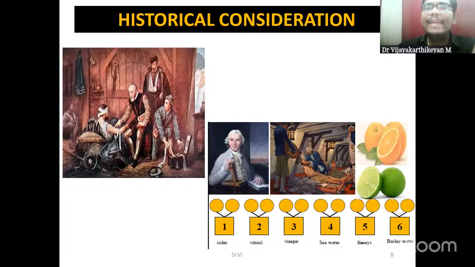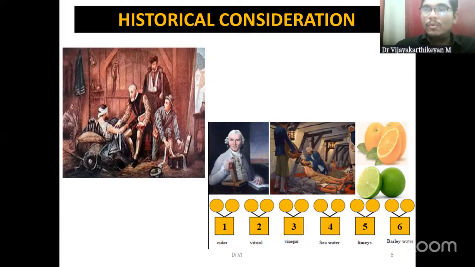And on the right, you could find one person, that is James Lind. You would have seen this picture many times. So what is his role in RCT? He was the first person to conduct at least a non-randomized, controlled kind of trial. He was a naval Scottish physician.